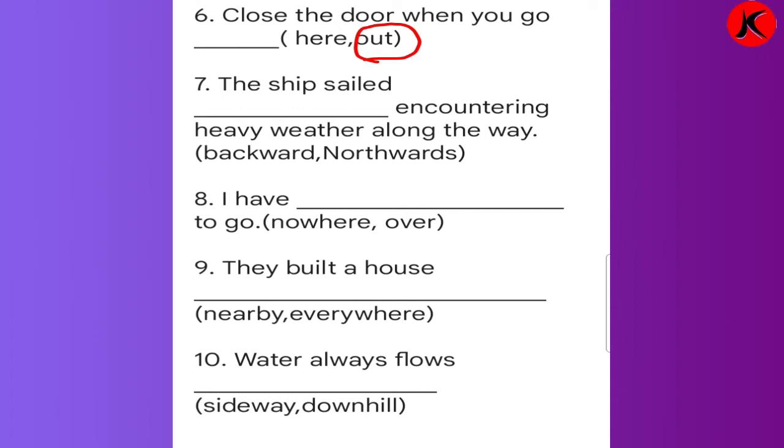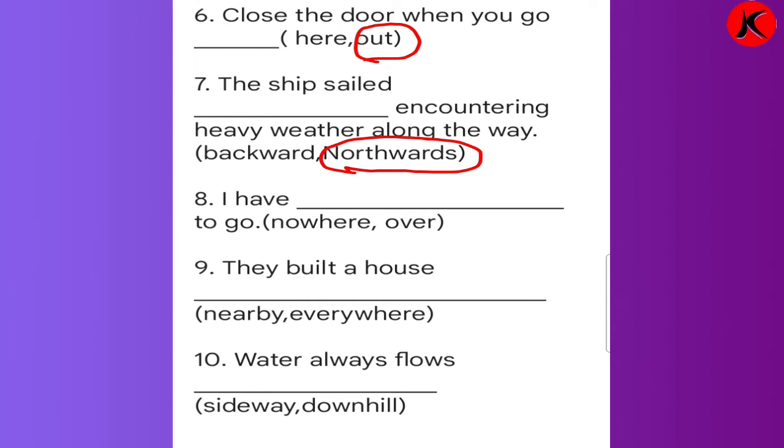Number 7: the ship sailed dash encountering heavy weather along the way. Backward or northwards. So what will you say over here? The answer is northwards. So the ship sailed northwards encountering heavy weather along the way.